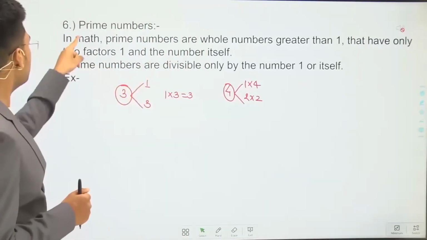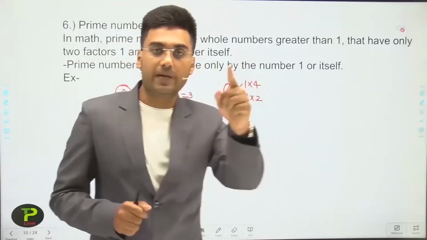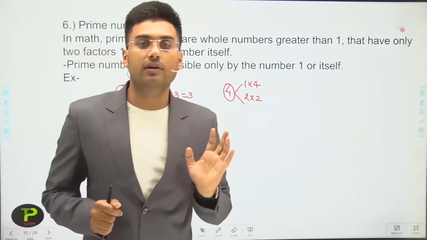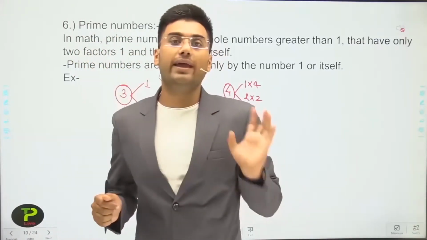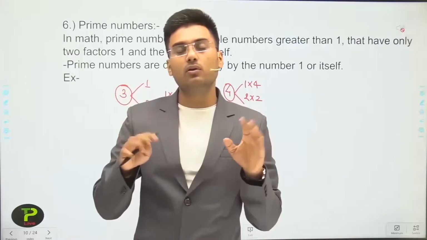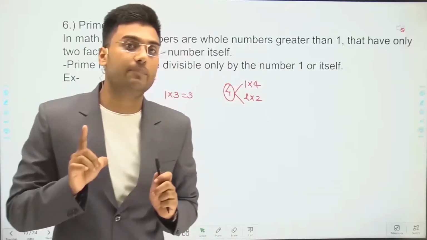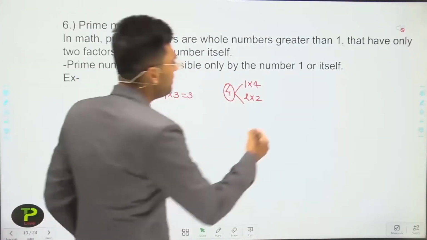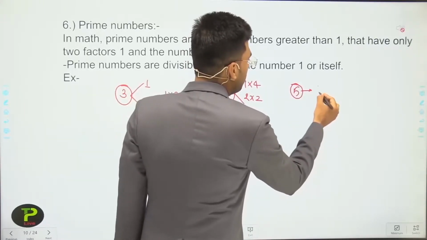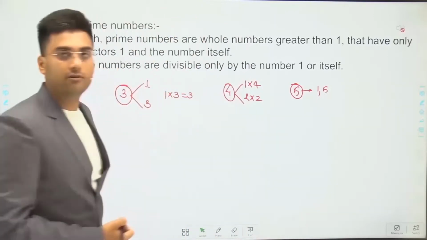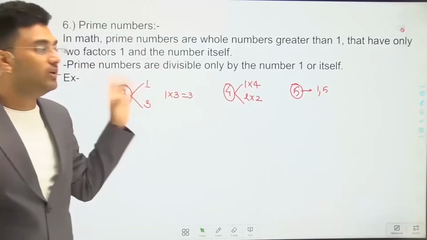The other definition of a prime number is that prime numbers are divided only by the number 1 or itself. For example, if x is a prime number, then it should be divided by 1 or x itself. There is no other number except 1 or x that divides x if x is a prime number. Let's take one more example. 5 again has only two factors, 1 and 5. So 3 is a prime number, 5 is a prime number, but 4 is not a prime number.